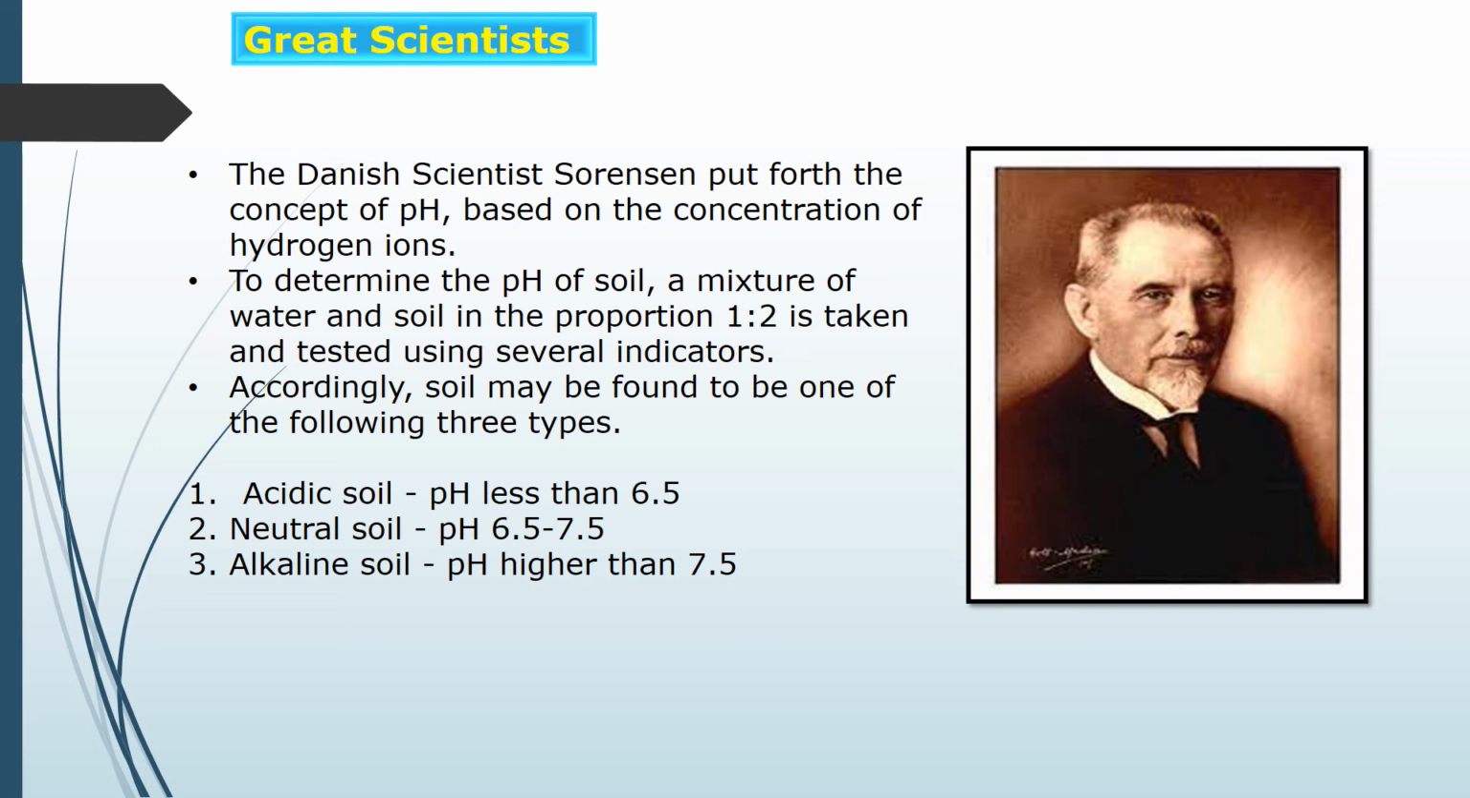Accordingly, soil may be of three different types: acidic soil, neutral soil and alkaline soil. Acidic soil has pH less than 6.5. Neutral soil has pH 6.5 to 7.5, and alkaline soil has pH more than 7.5. So these are the three types of soil according to their pH range.